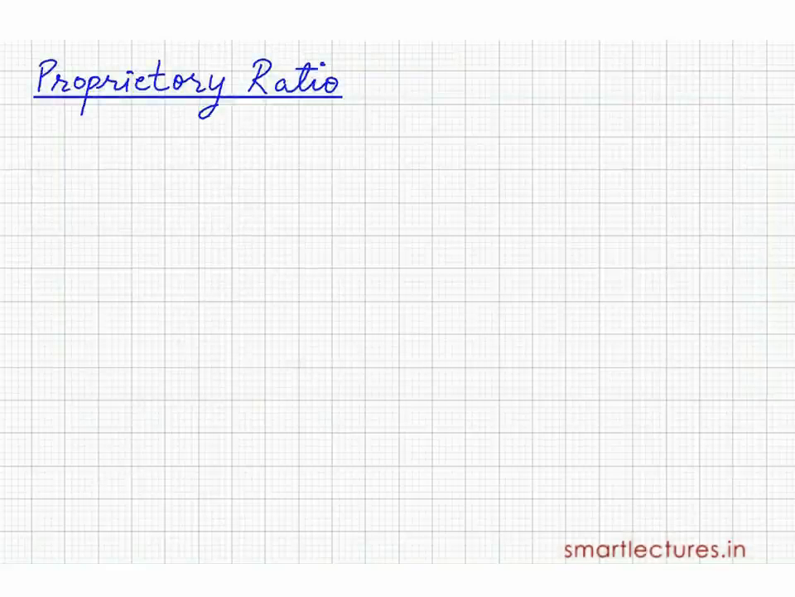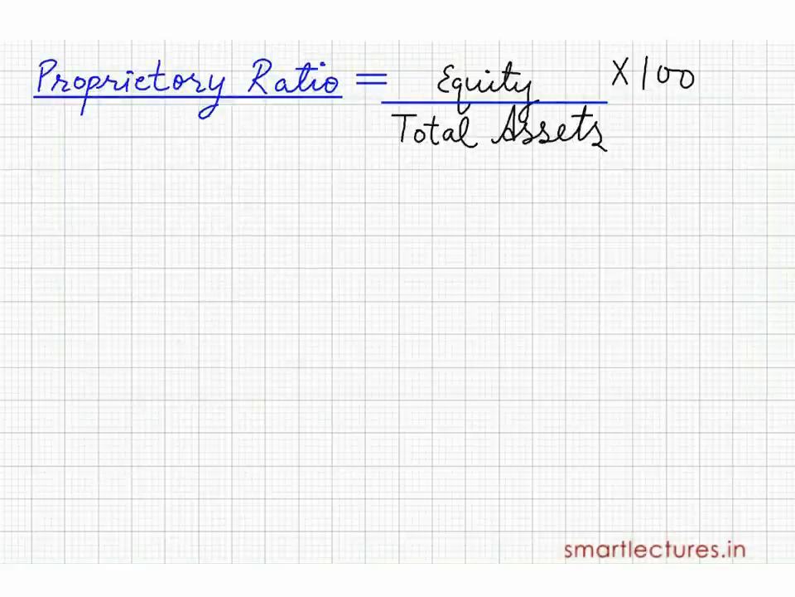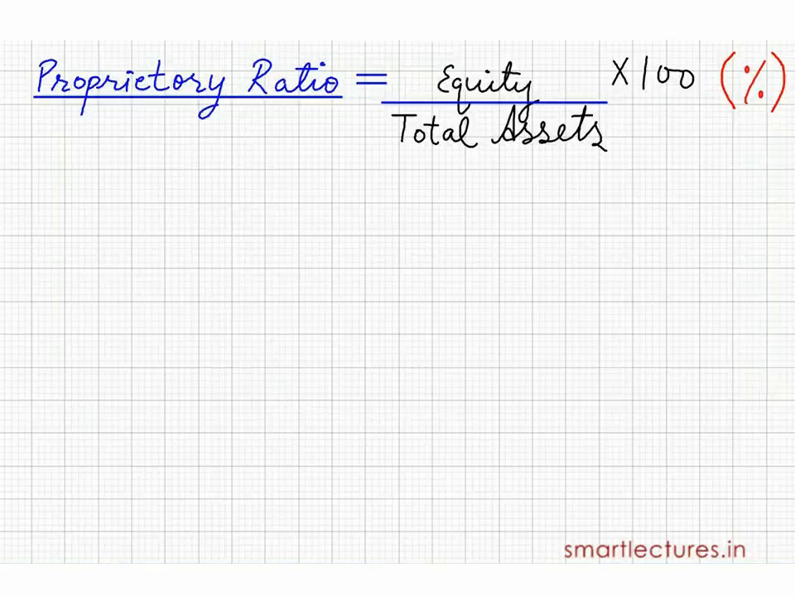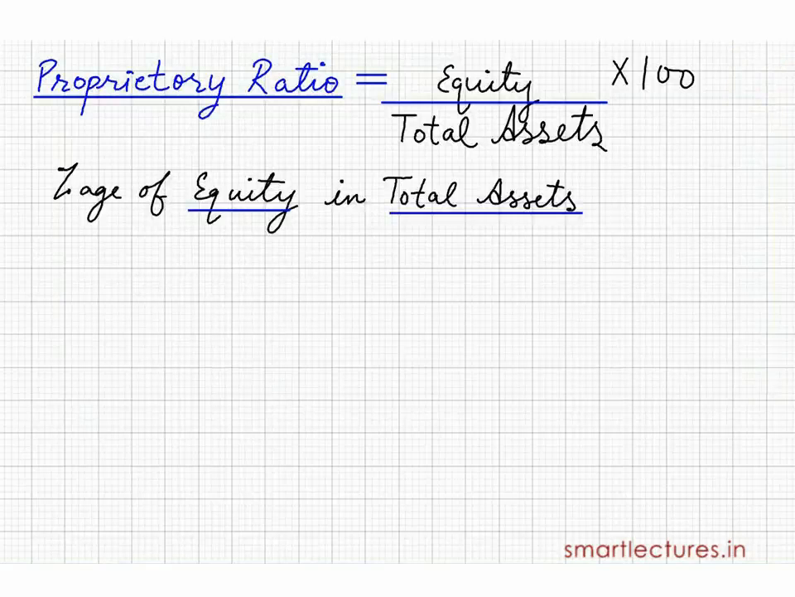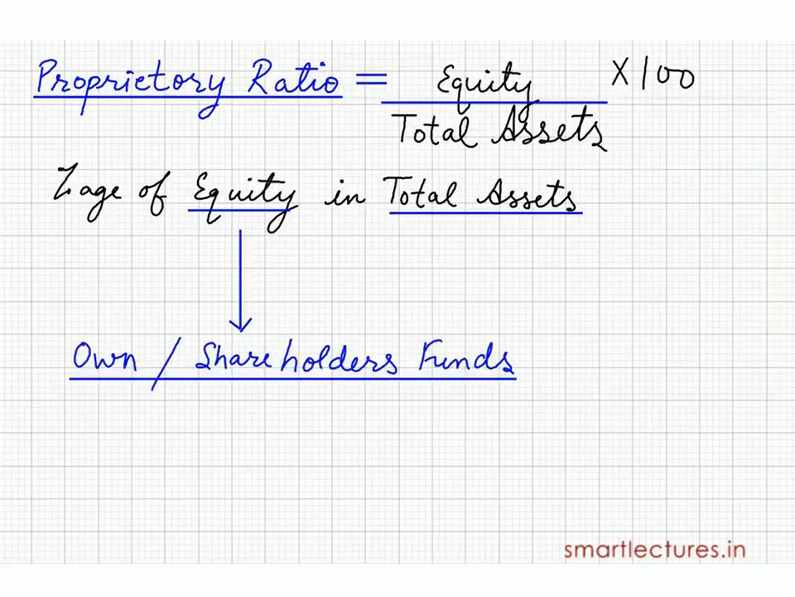Proprietary ratio. The formula of proprietary ratio is equity upon total assets into 100. It is always expressed in percentage. Naturally, the formula is telling you it establishes a relationship between equity and total assets. Means in the total assets, what is the percentage of equity? Equity means own funds, shareholders' funds.